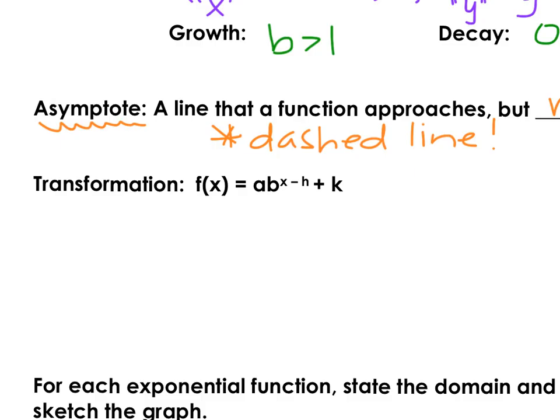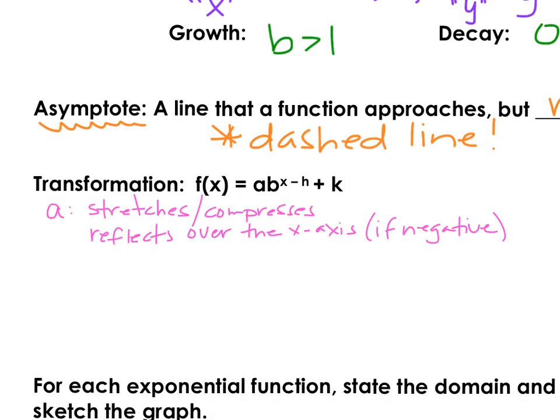As we graph transformations of the exponential function, notice we have an a value, an h value, and a k value. Similar to absolute value, quadratics, and even last chapter with radical functions, these values will make your graph shift left or right, up or down, maybe reflect over the x-axis, stretch or compress. So let's take a quick look at how these values will change the shape of your graph.